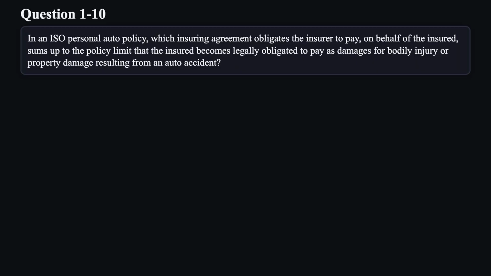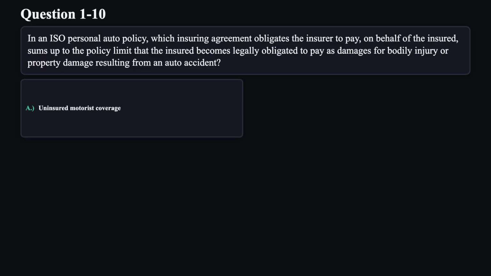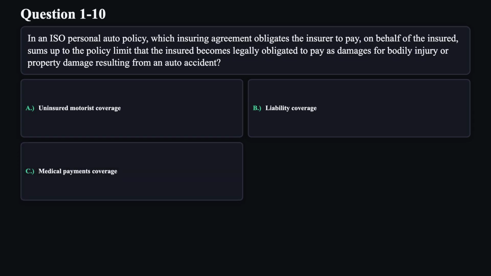Question 10. In an ISO personal auto policy, which insuring agreement obligates the insurer to pay, on behalf of the insured, sums up to the policy limit that the insured becomes legally obligated to pay as damages for bodily injury or property damage resulting from an auto accident? A. Uninsured motorist coverage. B. Liability coverage. C. Medical payments coverage. D. Collision coverage.